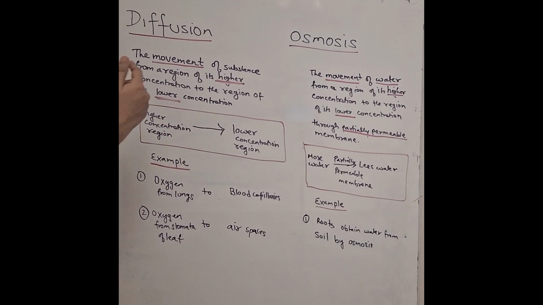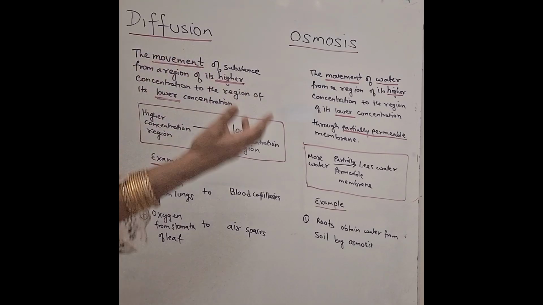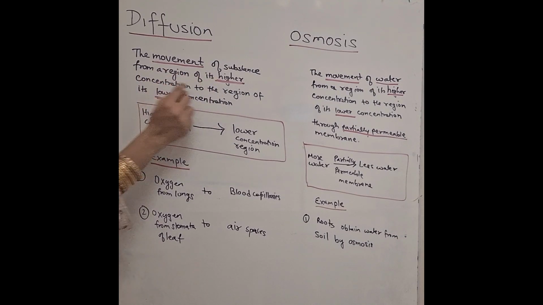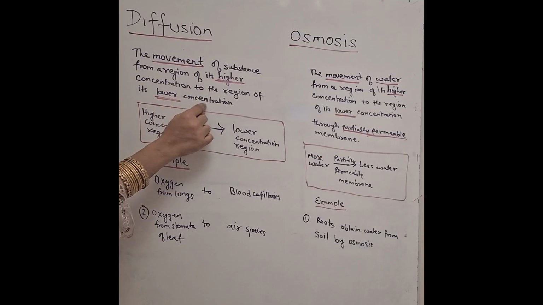Okay. Now we should know that movement takes place from where to where. In case of diffusion, movement takes place from the place where it is present in more quantity to the place where it is present in a lesser quantity. So coming to the definition, how do we define diffusion? Diffusion is the movement of the substance from a region of its higher concentration to the region of its lower concentration.